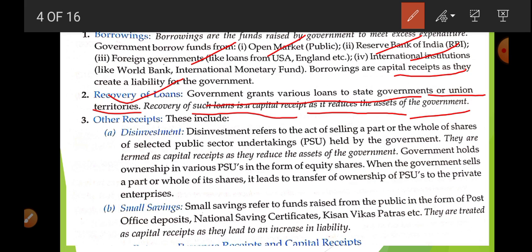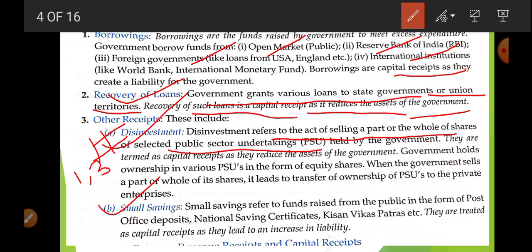Okay, now other receipts include disinvestment. Disinvestment is the act of selling part or whole of the shares of a PSU, public sector undertaking. It is very important for your one and three marks questions. So remember, what do you mean by disinvestment? Selling of shares of a PSU is known as disinvestment.